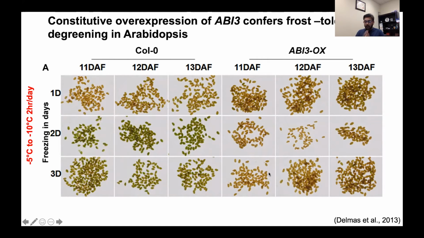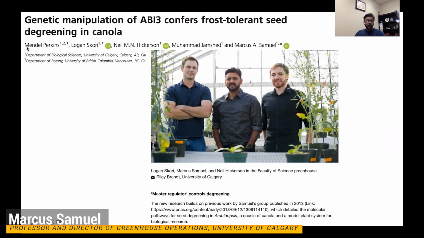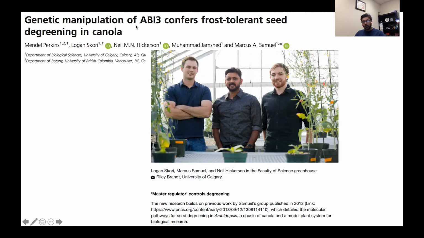So very exciting stuff. And based on that, what we wanted to do next was move this technology into canola. And we recently published this work. Mendel Perkins is the lead author. It's interesting, Mendel, we are working on Mendel's gene, SGR. Mendel was the first author in this story, and this was his master's work. And Mendel is at UBC now. So Logan and Neil also were instrumental in getting this story published, and we showed that ABI3 from canola, when you overexpress it under a 35S promoter, you can get seed degreening even after frost.